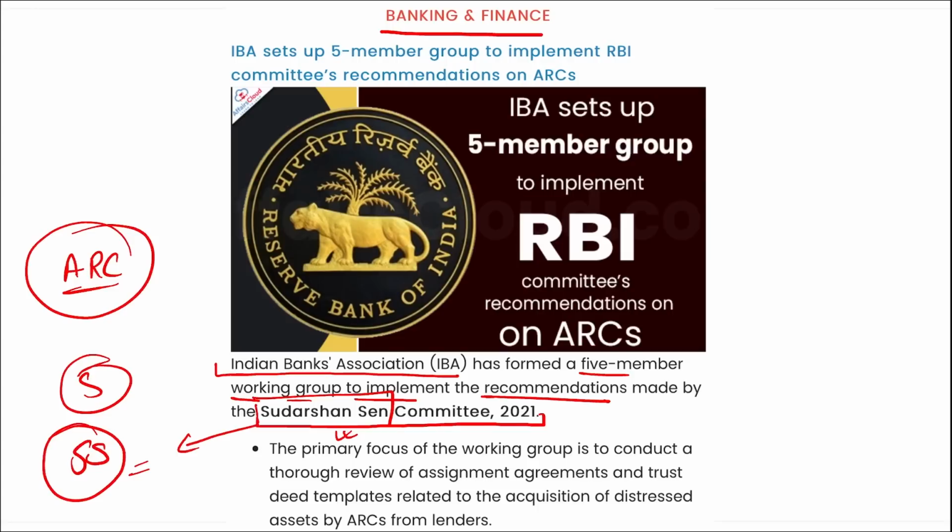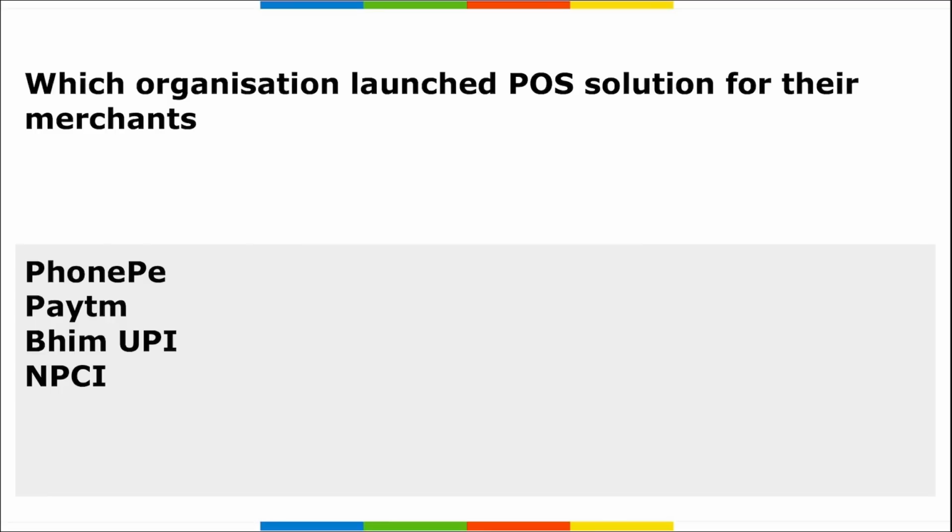Correct? So coming back, remember a 5-member committee was set up. This committee will be implementing the reforms or the recommendation that was made by Sudarshan Sen committee in 2021 related to the ARCs. Right? And this is a 5-member committee here. Let's move on to next.